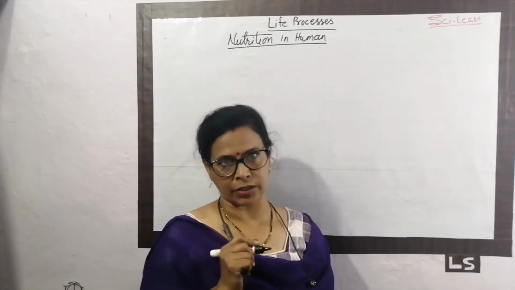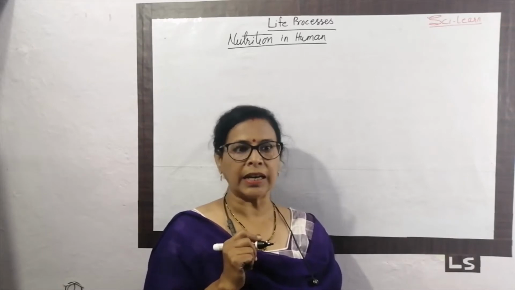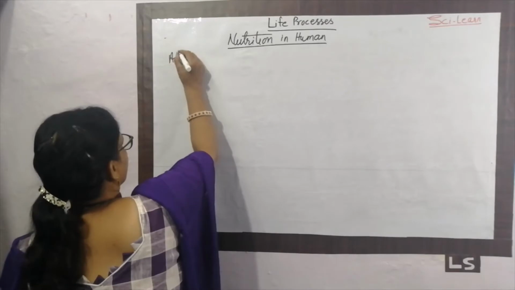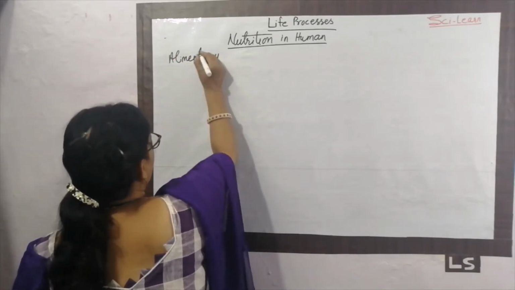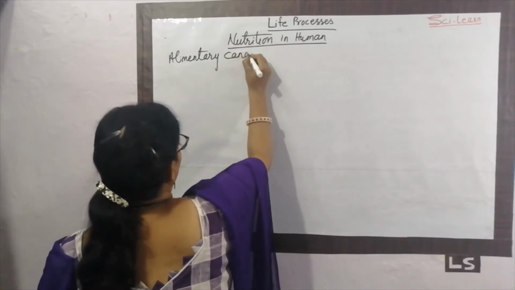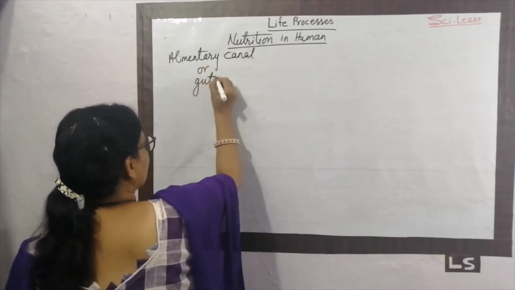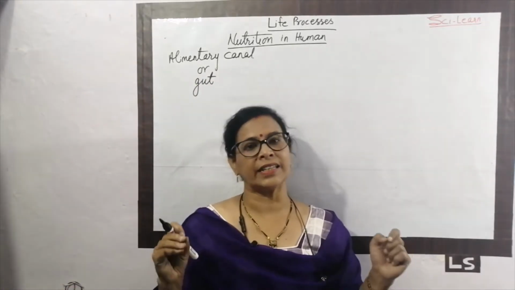One word used here is the alimentary canal. Canal is a tube. What is the meaning of the word canal? It is also called gut. Alimentary canal. Canal is the long extended tube.